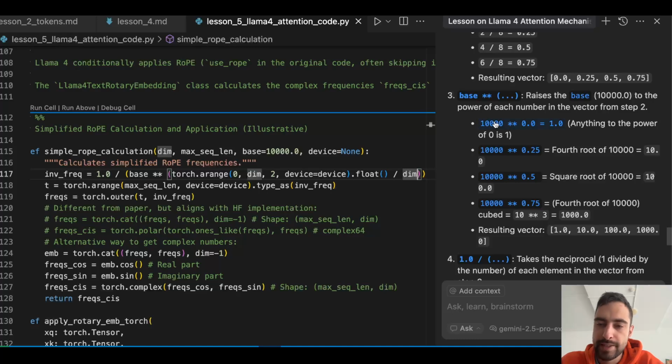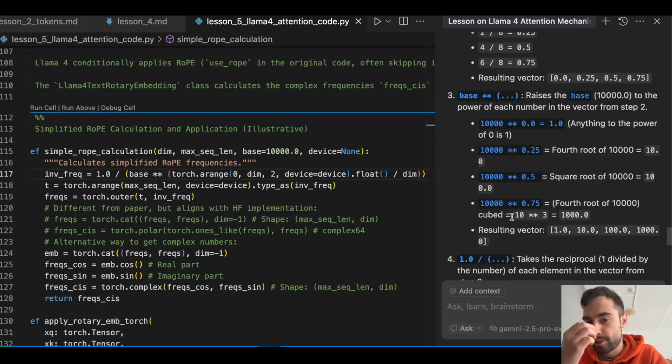So let's see, for the first number, base power 0, we're going to get 1. Base power 0.25, this is like base power 1/4, which is the fourth root of 10,000, which is 10. And then the second root of 10,000, which is 100. And then the third root of 10,000, which is 1,000. Wait, what?